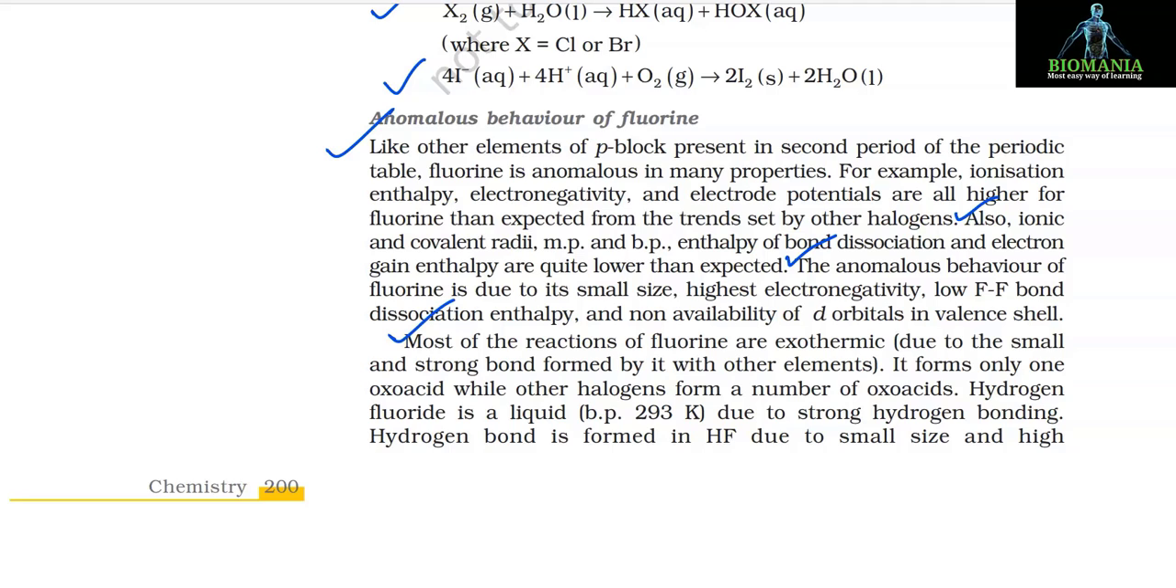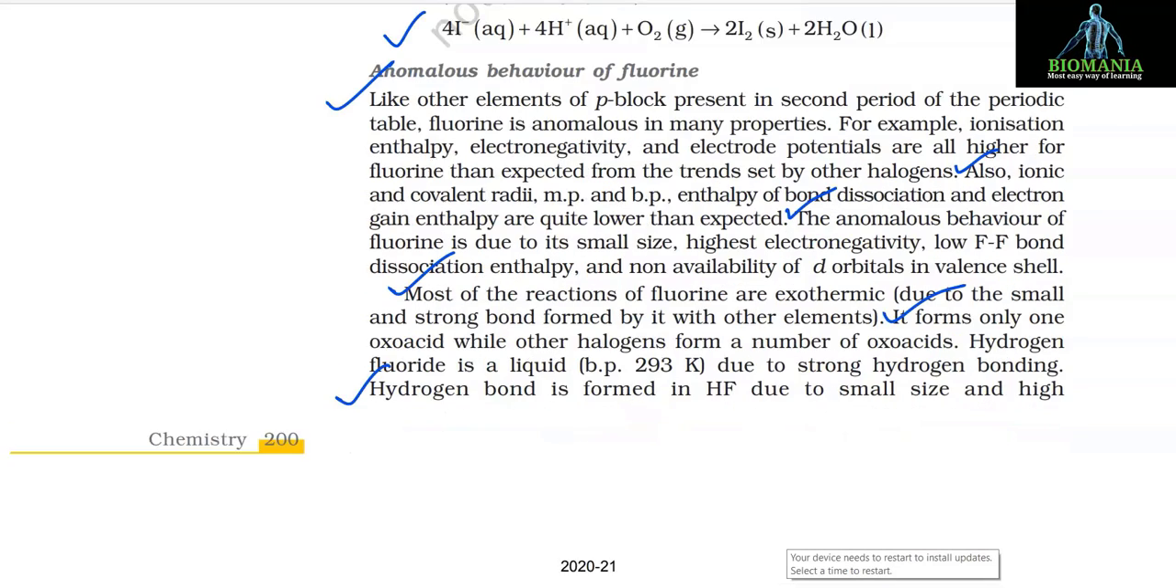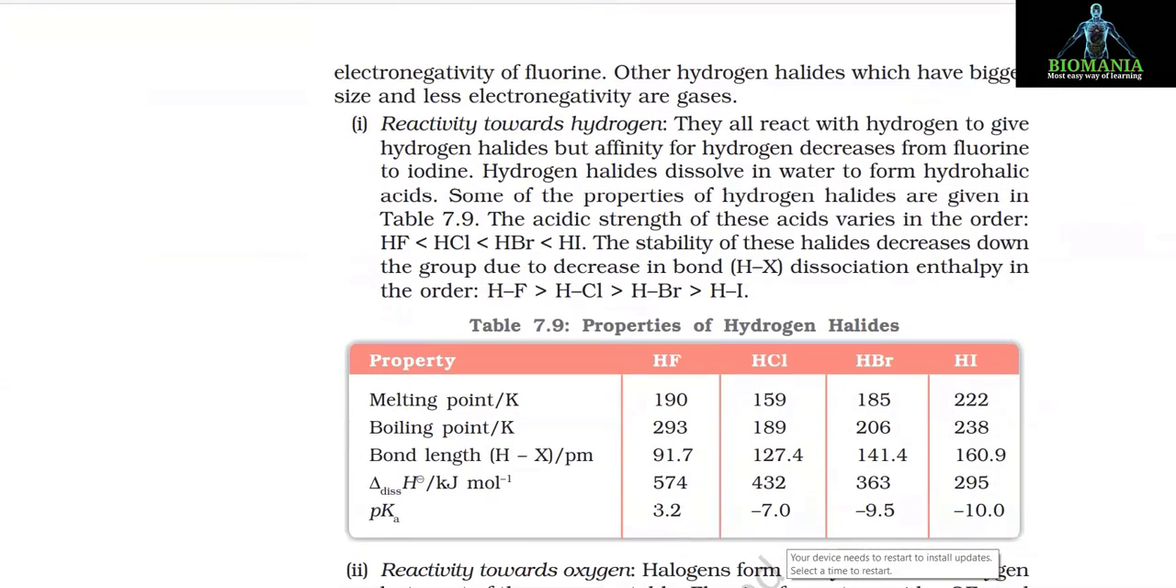Most of the reactions of fluorine are exothermic due to the small and strong bond formed by it with other elements. It forms only one oxoacid, while other halogens form a number of oxoacids. Hydrogen fluoride is a liquid. Boiling point is 293 Kelvin due to strong hydrogen bonding. Hydrogen bond is formed in HF due to small size and high electronegativity of fluorine. Other hydrogen halides, which have bigger size and less electronegativity, are gases.